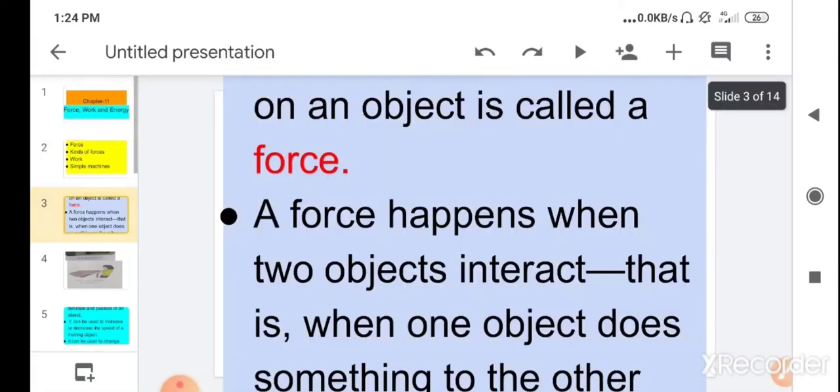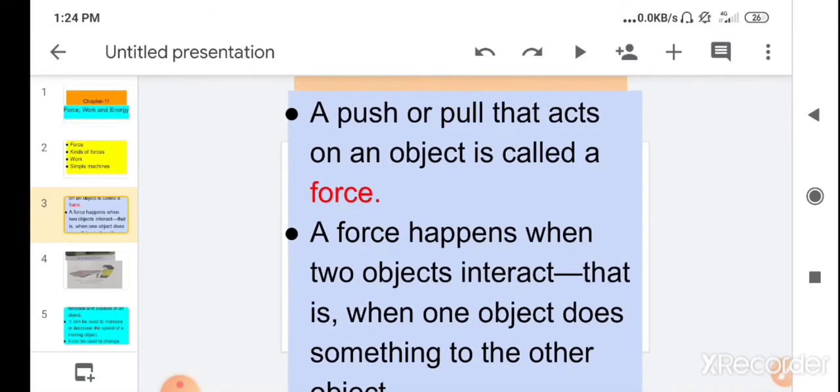So, when you push or pull the object, it moves in the direction in which you push or pull. So it is called force. So what is force? A push or pull that acts on an object is called a force. By using force, you can move the object in any direction.